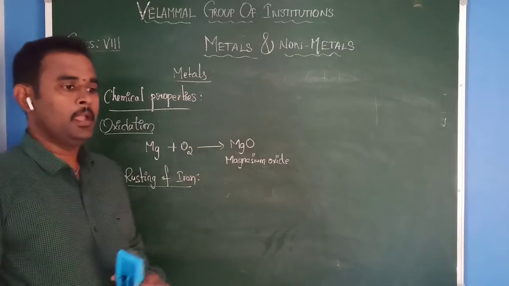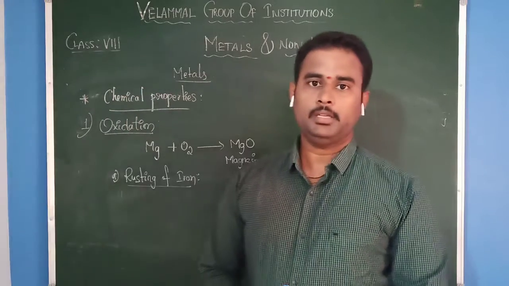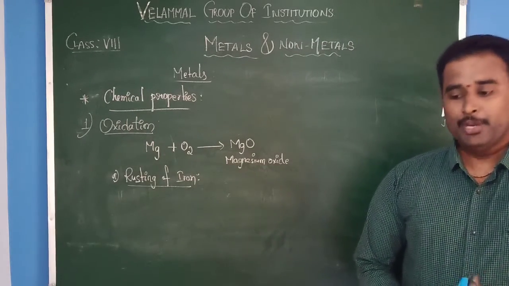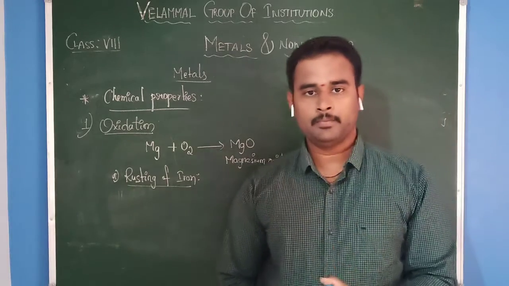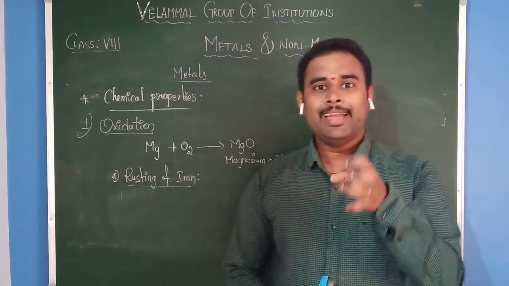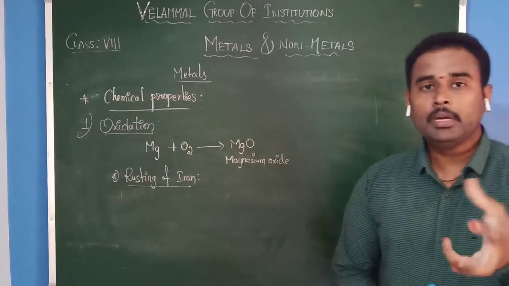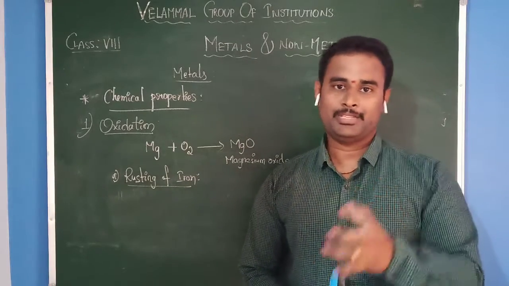Rusting of iron means if you keep any iron articles in the presence of free air and moisture, then after a few days a brown color layer is formed on the surface. The brown color layer we can call rust.